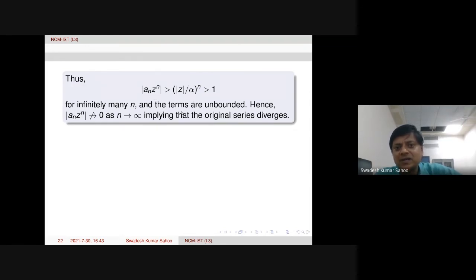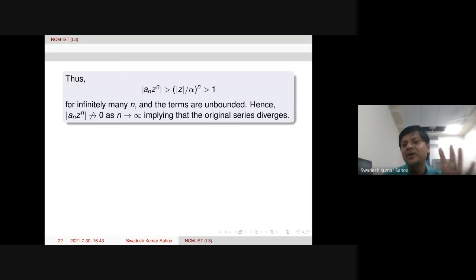Since these are unbounded, in fact bigger than 1, this limit cannot go to 0. By the theorem, the necessary condition for convergence of a series is that the nth term goes to 0. Since this limit is non-zero, the series will be divergent, because the terms are unbounded. That way also one can directly write that the original series is divergent. So this proves the second part.